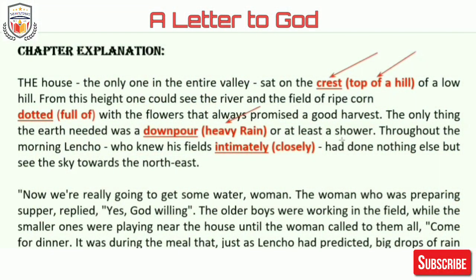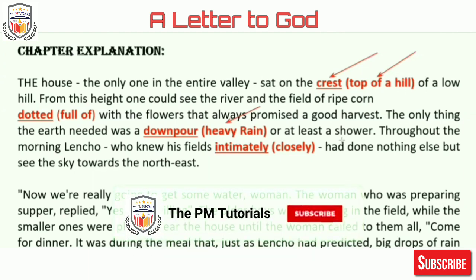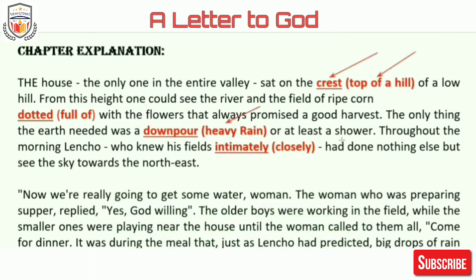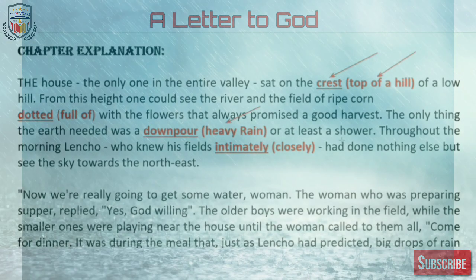The field belonged to Lencho, and he had the utmost confidence that the harvest would reap great profits. Why? Because every year the rains were good and his field produced a good harvest, and he was always in profit. This year also he expected the same. But what was needed to gain great profits?